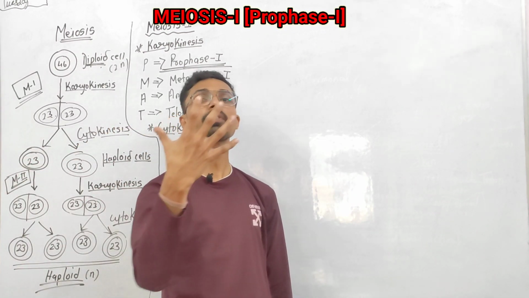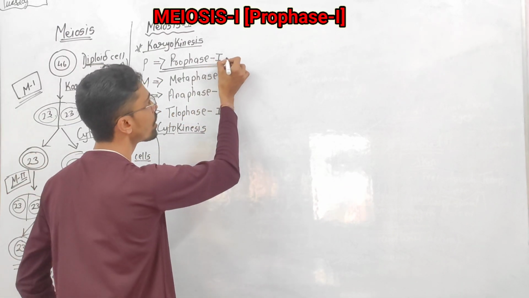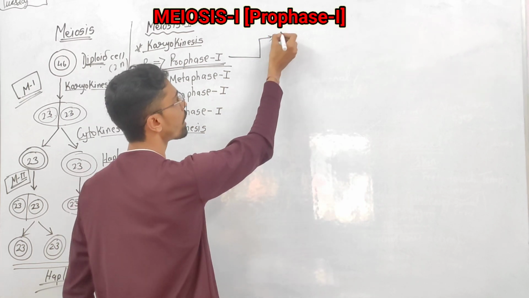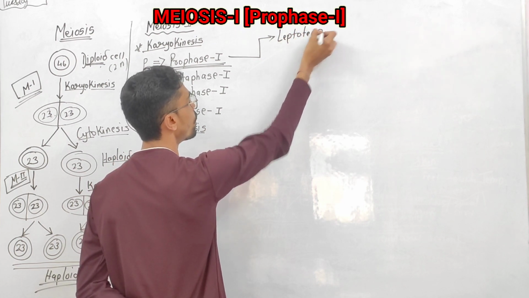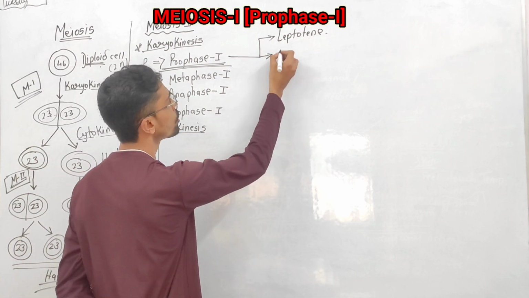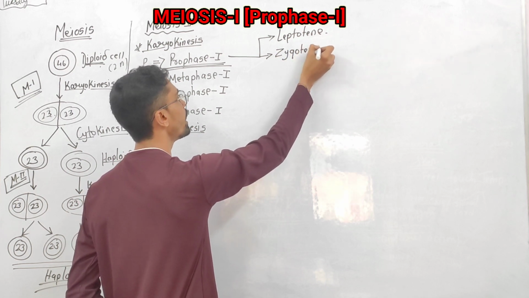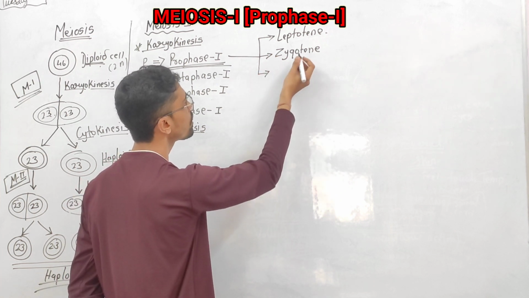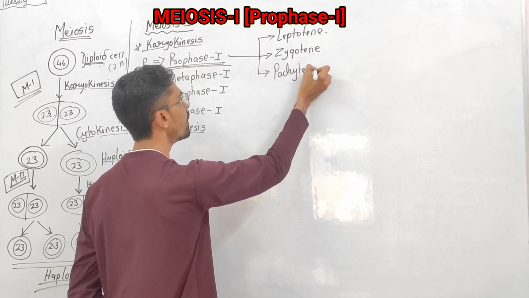Or you can say 5 different phases, 5 different stages. Listen, the first one is called leptotene. First one is called what? Leptotene. Second one is called zygotene. Third one is called pachytene.